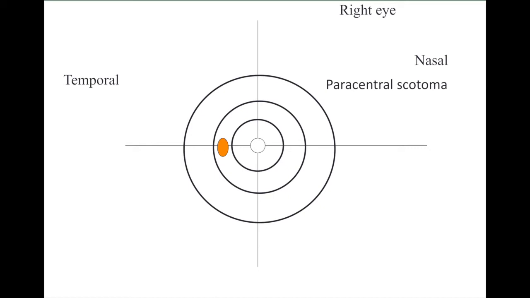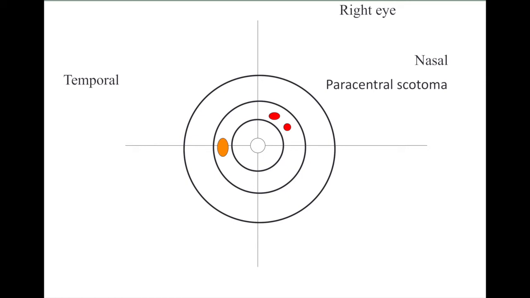Now we have to draw the optic disc, and it is situated between 10 and 20 degree isopter on the temporal side. So here we have to label correctly, that is right eye, nasal, temporal and position of the blind spot. Then we draw the early scotomas which are seen between 10 and 20 degree isopter on the nasal side.